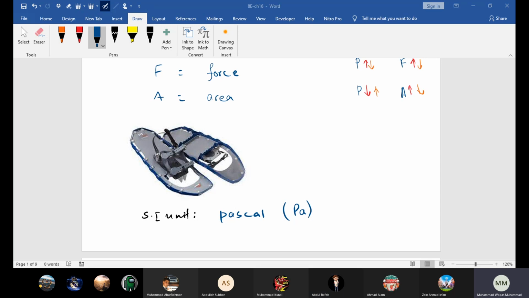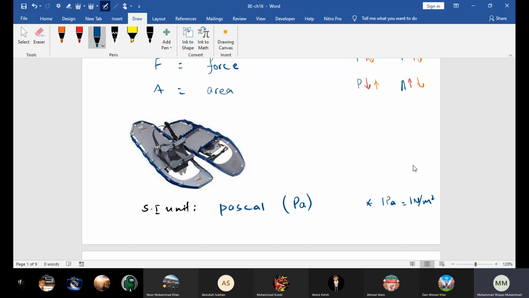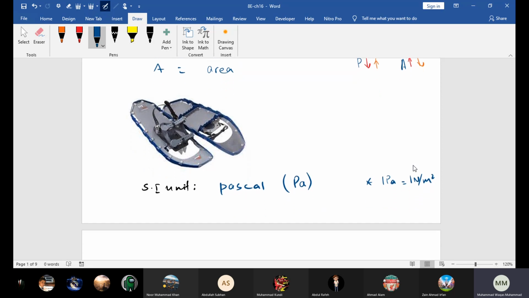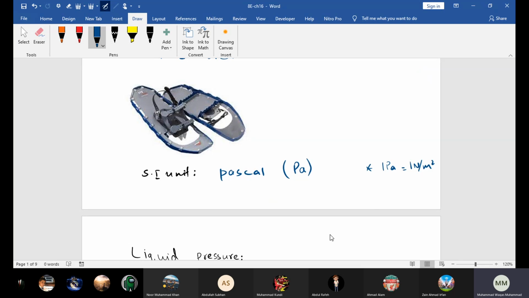And now beta, remember that 1 Pascal is basically equal to 1 Newton per square meter. One Pascal is equal to 1 Newton per square meter.